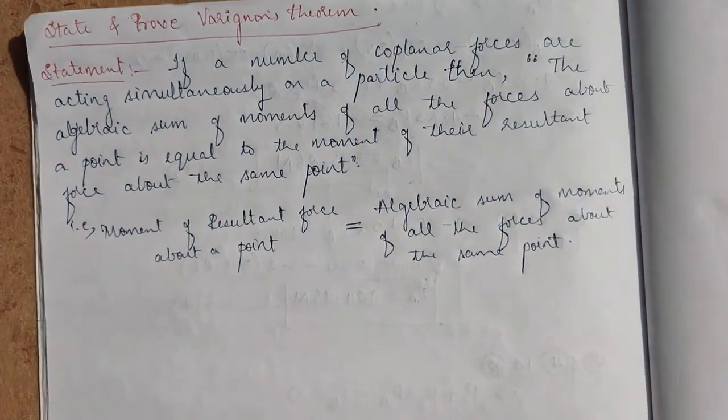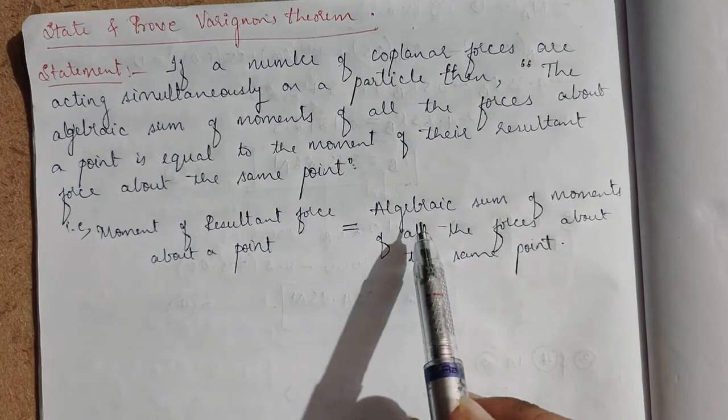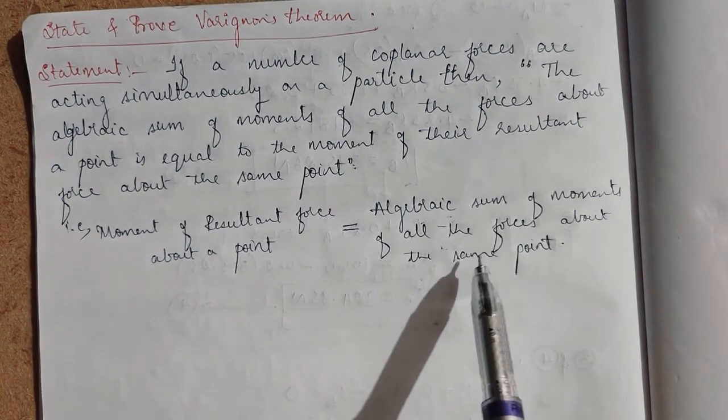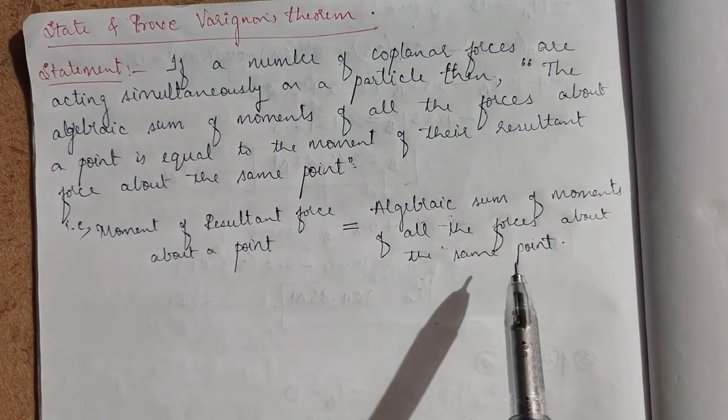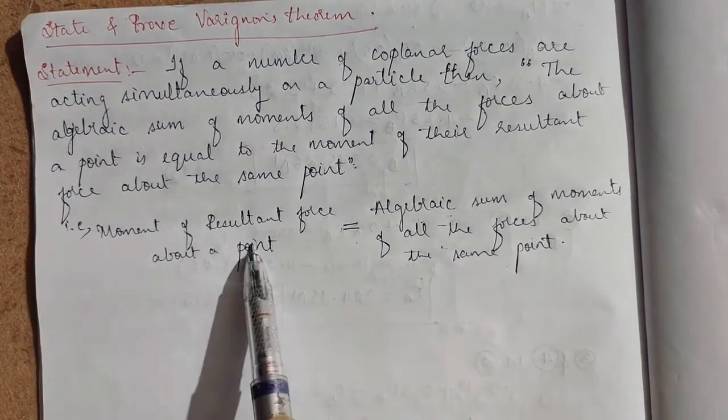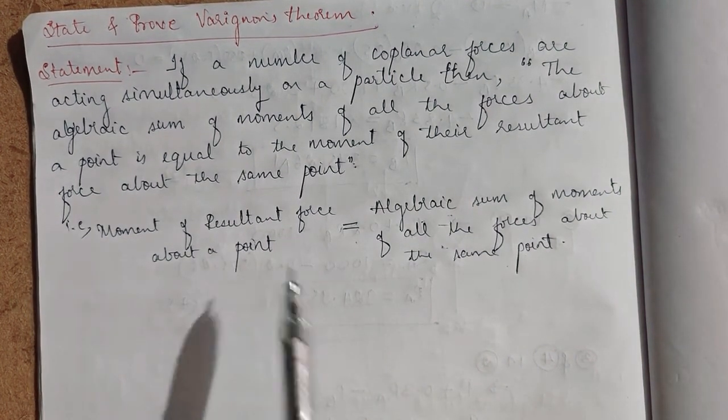So the statement is telling that the algebraic sum of the moments of all the forces about the point is equal to the moment of the resultant force about that point.